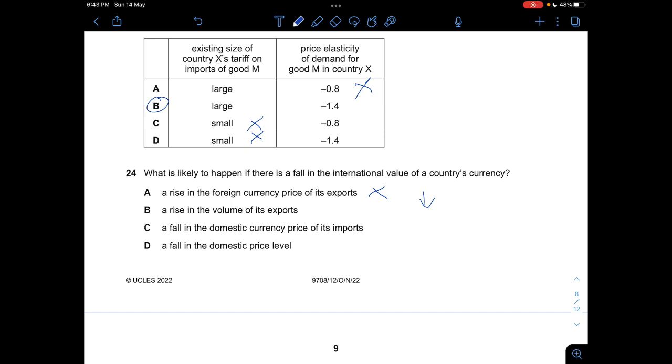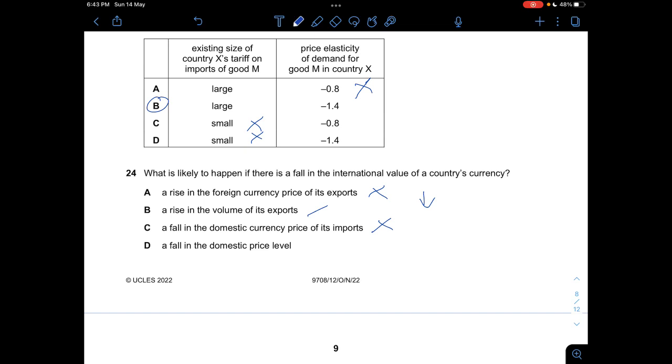And B, a rise in the volume of its exports, yes, because now there's a fall, that means your net exports would increase, so your AD increases, because now people will want to buy more because of the decrease in price. And C, a fall in the domestic currency price of its imports, nope. The domestic currency price of the import would increase.